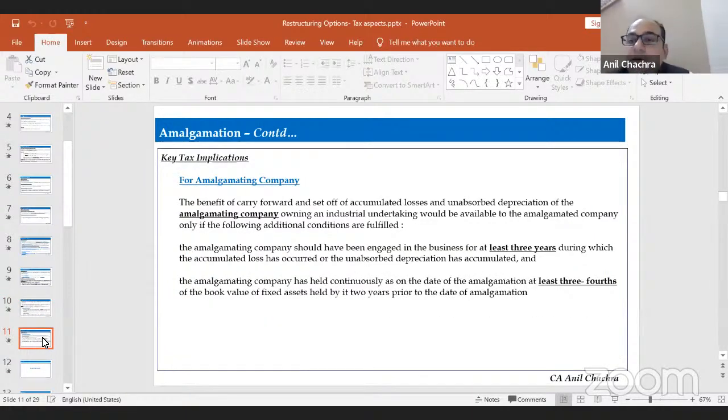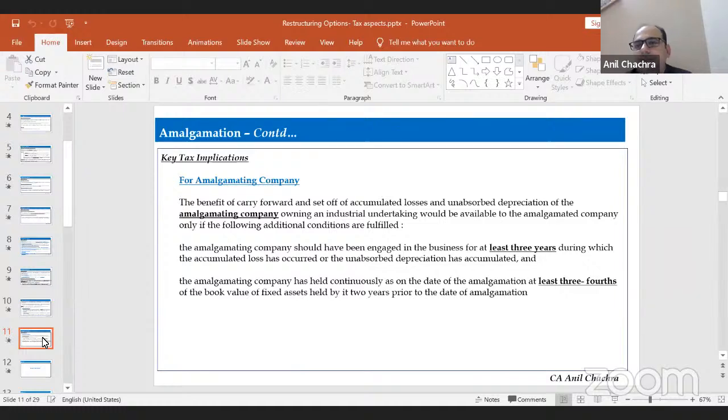And for the amalgamating company, there are certain conditions. Suppose you have formed a company and the company is into losses for 1 year. At the time of your incorporation or at the end of 1 year, you can't do the restructuring of your activity because the period has been prescribed. So you have to be in your business for at least 3 years.